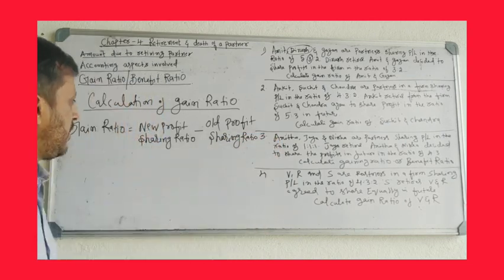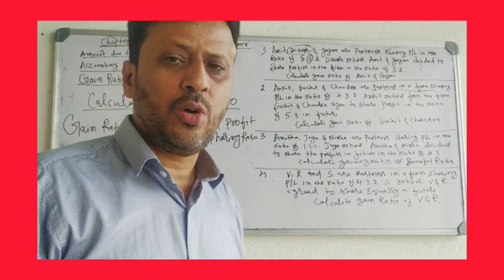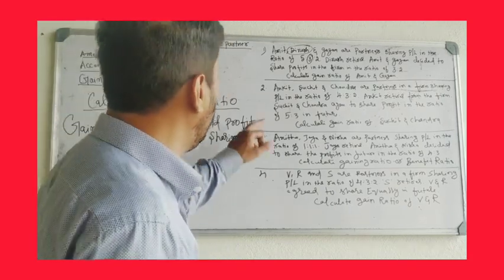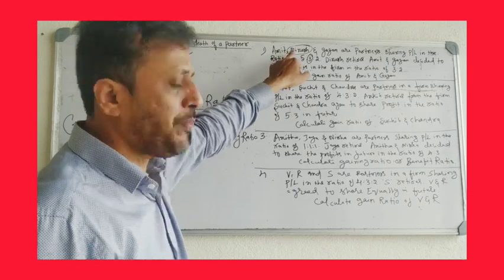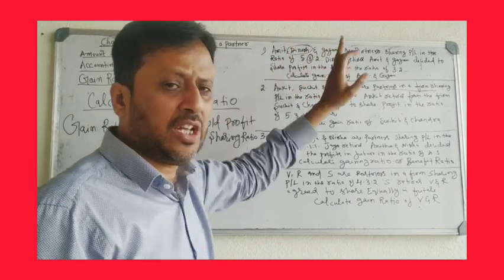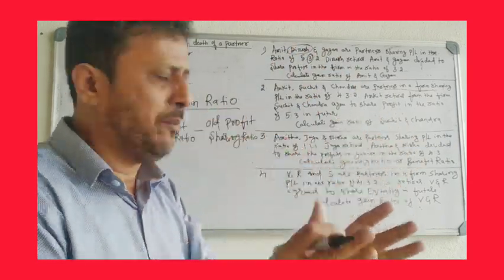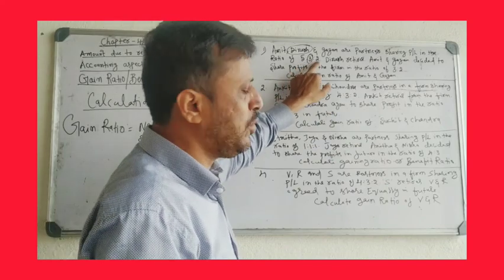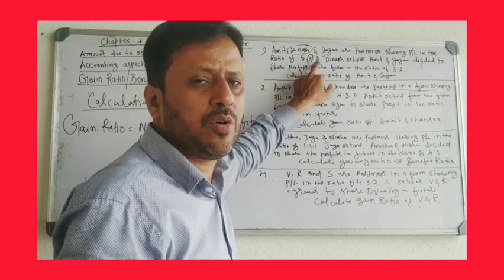Gain ratio equals new profit sharing ratio minus old profit sharing ratio. Amit, Dinesh and Gagan are the three partners in the old firm. Their ratio is 5:3:2. So this is the old profit sharing ratio.